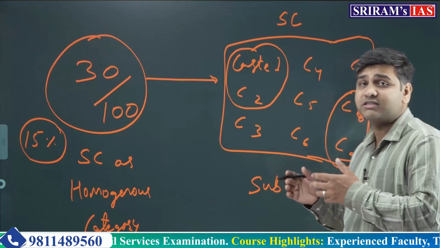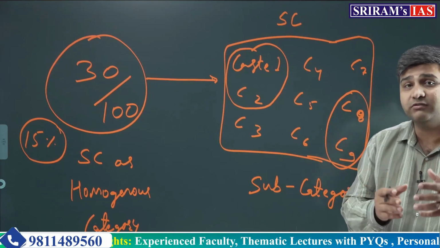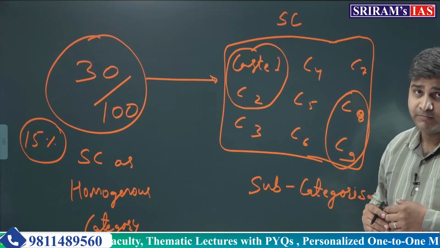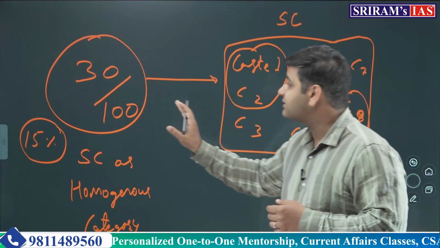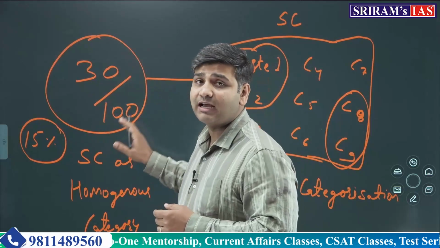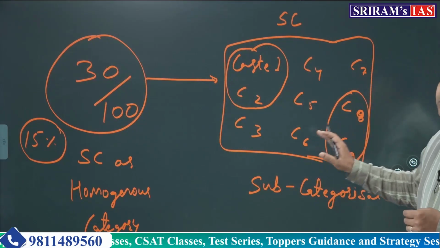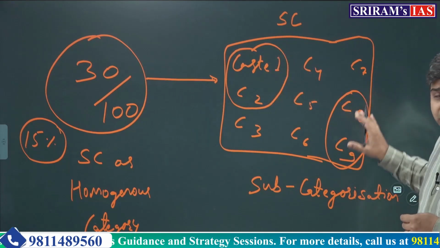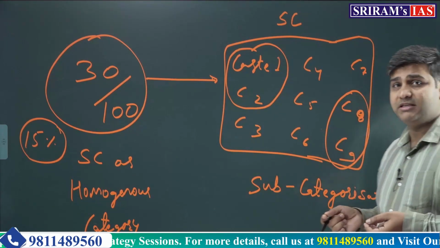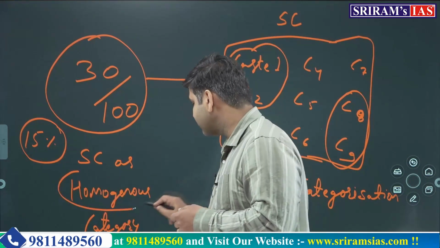We are looking into targeting different categories through reservation, with the help of reservation. Okay, so there can be several castes within the homogeneous group or a homogeneous class or category of scheduled castes. And not all of them will be advantageous. Some of them will be more advantageous than the other ones. But the reservation policy is applied to all of them in a homogeneous manner.